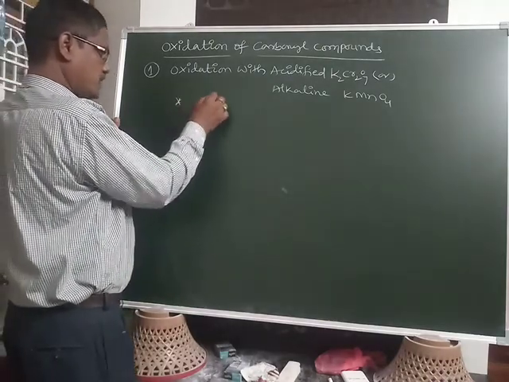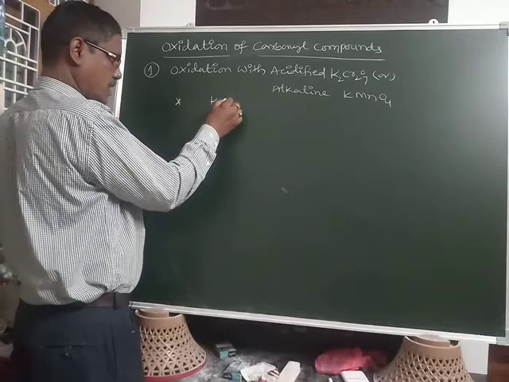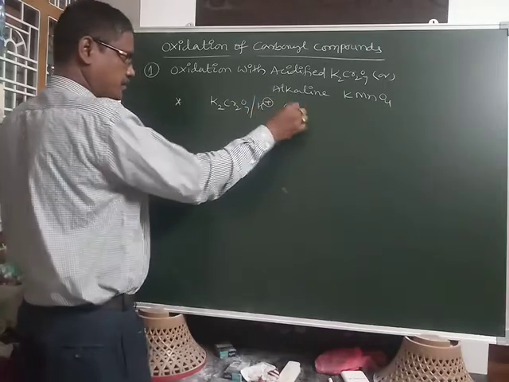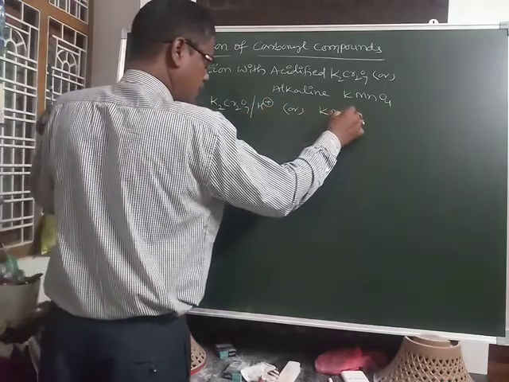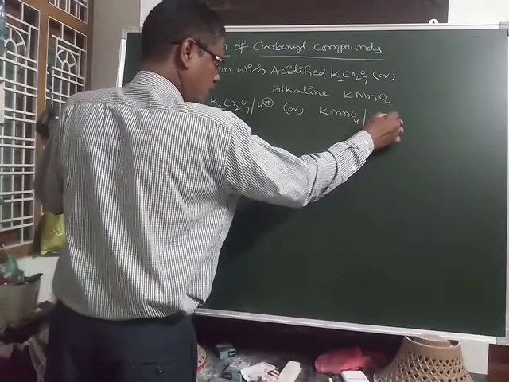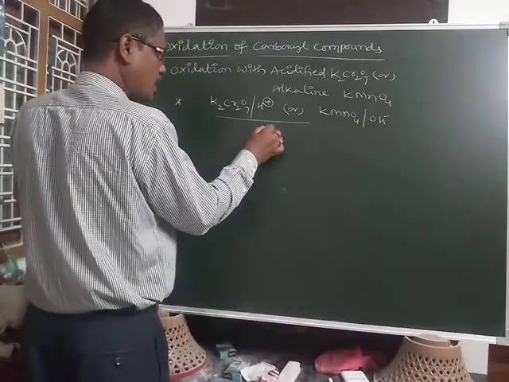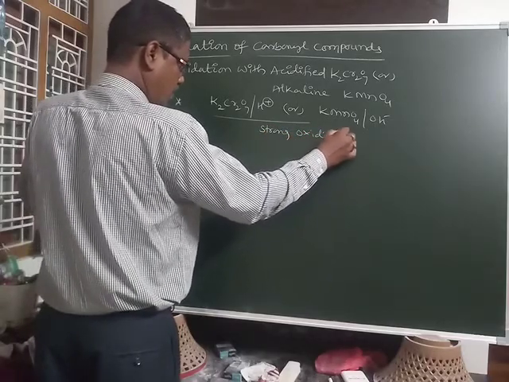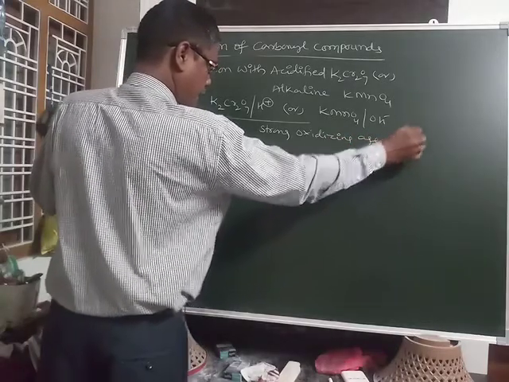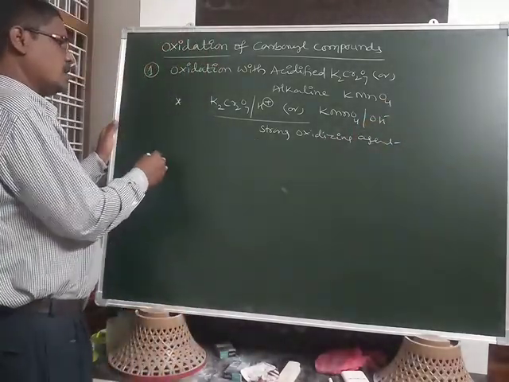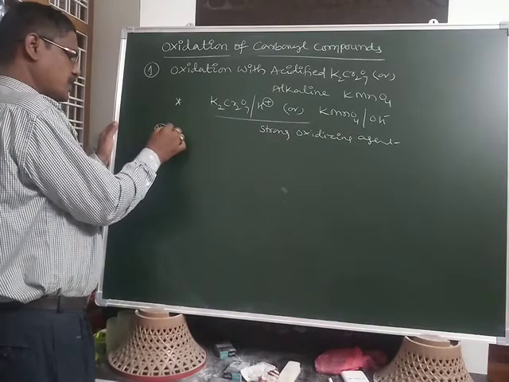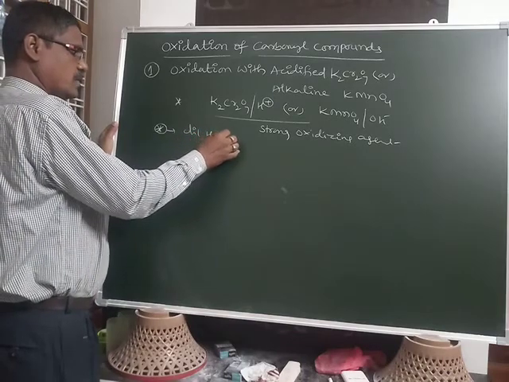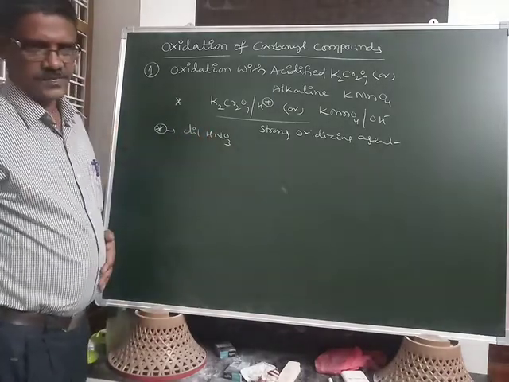These are acidified K2Cr2O7, or alkaline KMnO4. These two are strong oxidizing agents. And one more strong oxidizing agent is dilute HNO3.